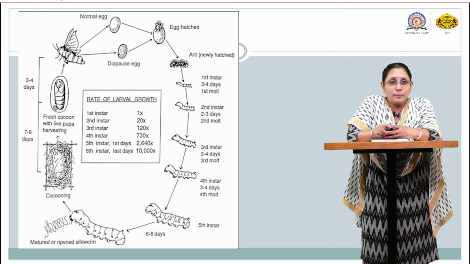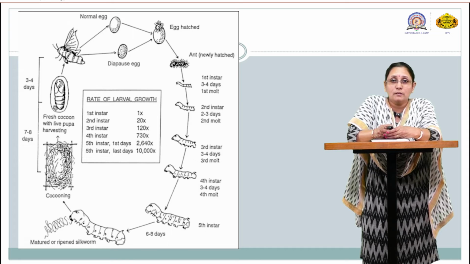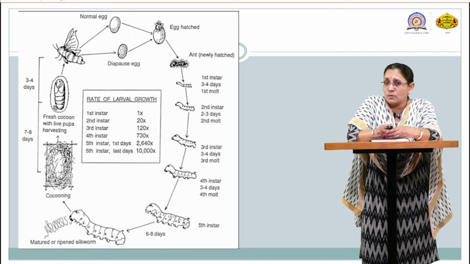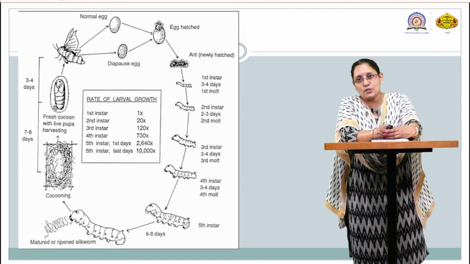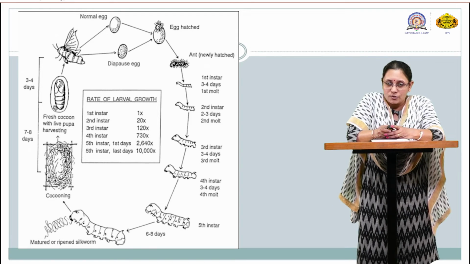So basically two types of eggs are there as per the previous slide. Here also you can see one is the normal egg and one is the diapause egg. I told you the difference between them: the normal egg is always ready to hatch, while diapause eggs will hatch as per the climatic conditions.